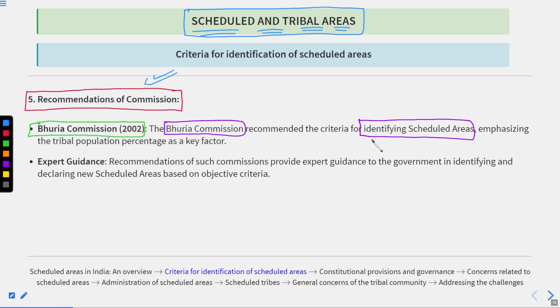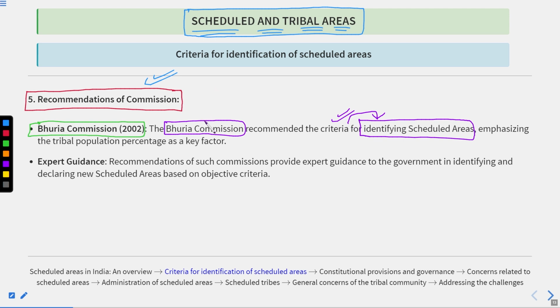If there are 10 areas, area 1, area 2, area 3, area 4, area 5, area 6, area 7, area 8, area 9 and area 10, how many areas are there? 10 areas are there. So if the government is required to identify how many of these areas are the scheduled areas and the tribal areas, there must be some criteria on the basis of which the identification could happen. Right? That is what we have discussed.